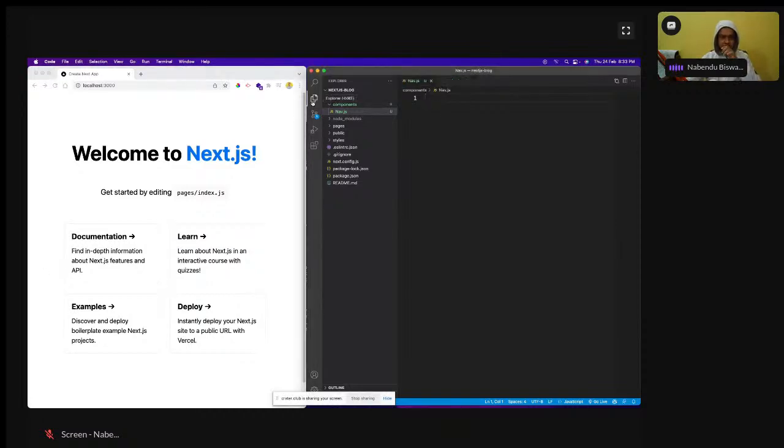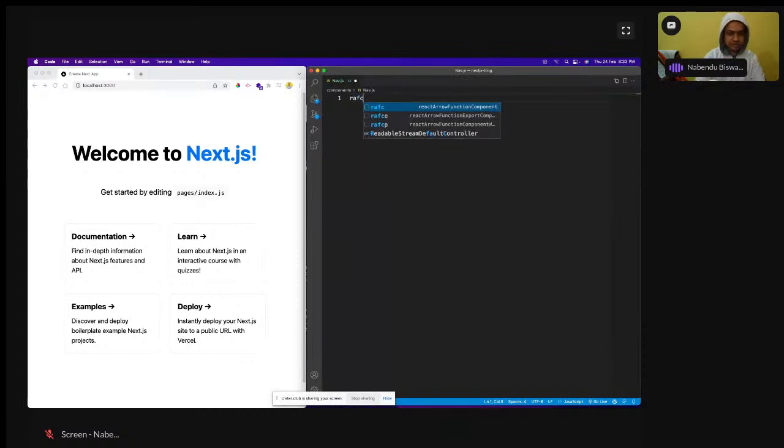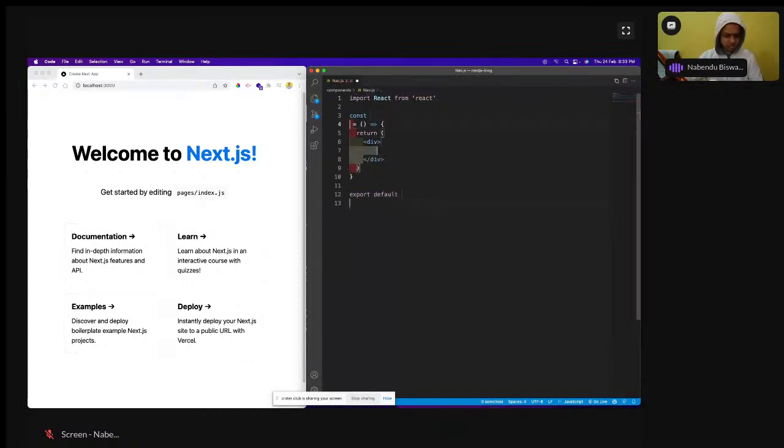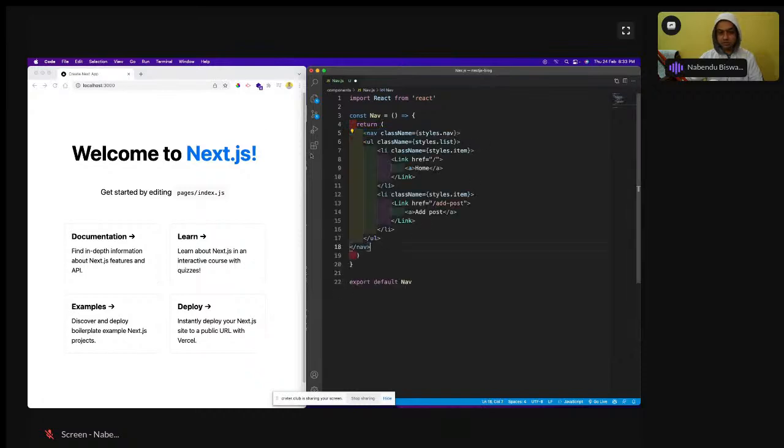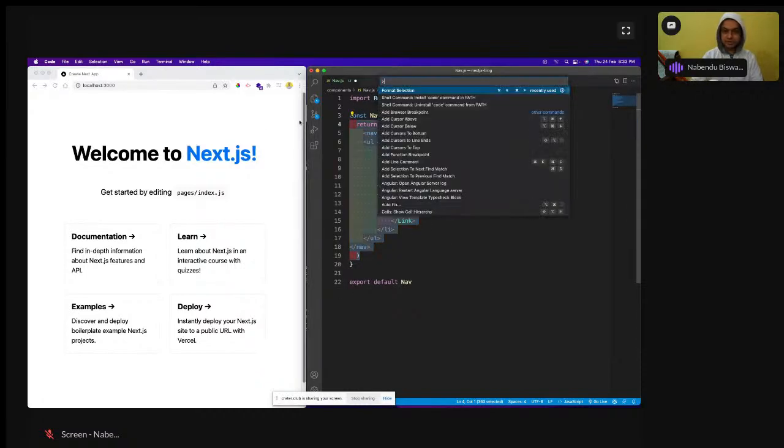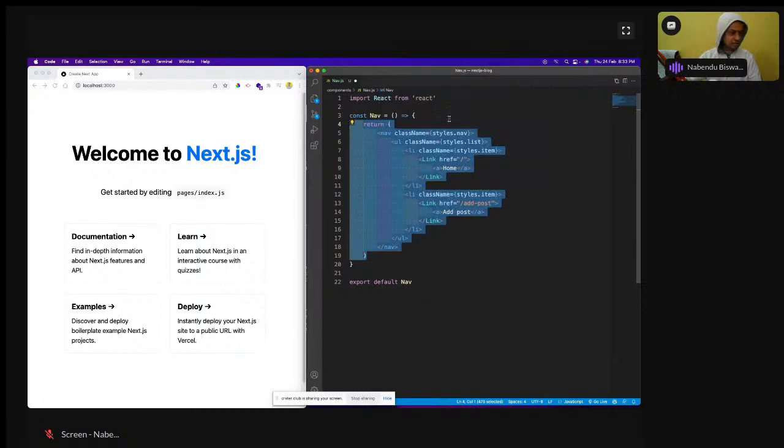RAFC. So it is going to be a longer app, so it's better for me to have them all copied, because I don't want to waste a lot of time, because it is going to be a very big app. Because we are going to have all the functionalities, I'm hoping that I will be able to complete it within 1 hour. So that's the challenge there.